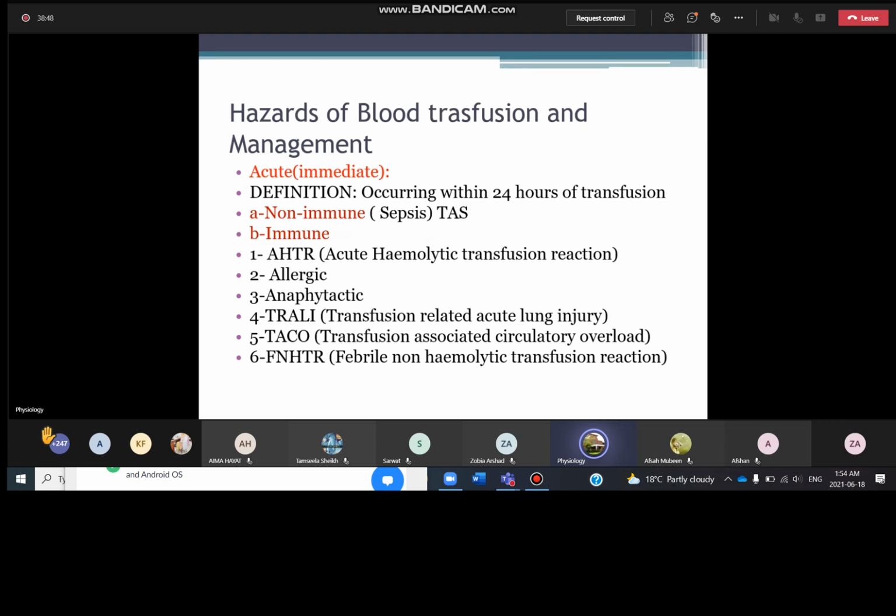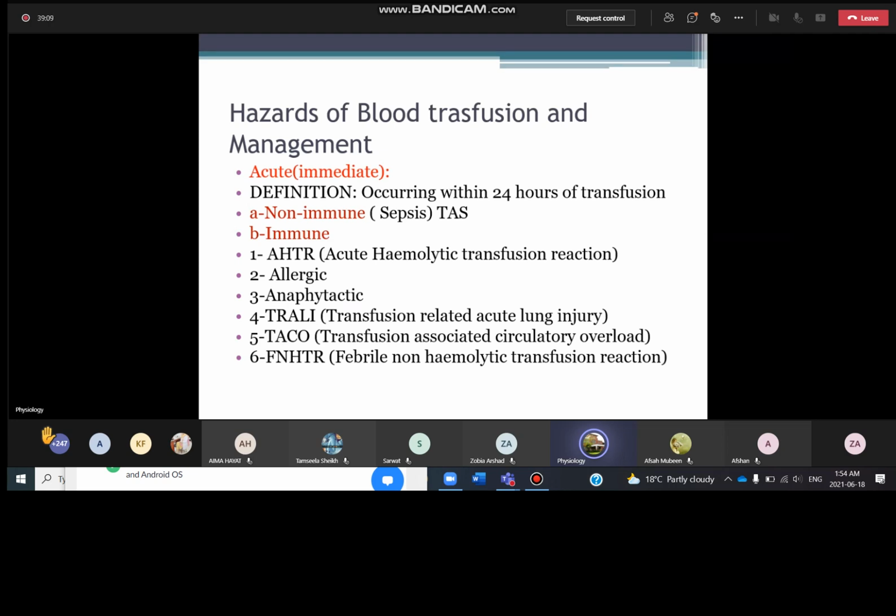And you transfuse plasma when there is coagulation factor deficiency or PT or APTT are prolonged because of a number of factors. So, in case of factor deficiency or some other issues with coagulation function, we transfuse them with fresh frozen plasma.